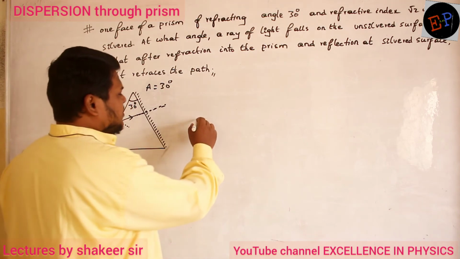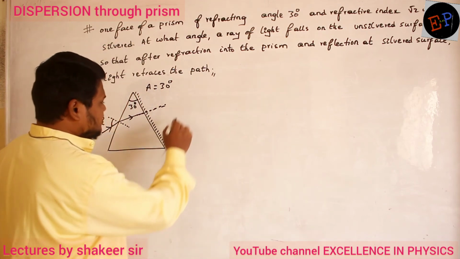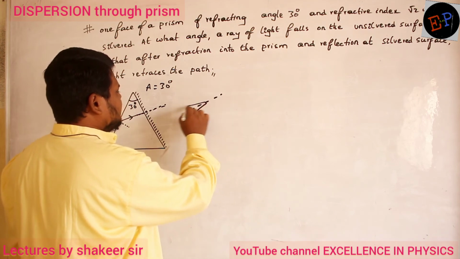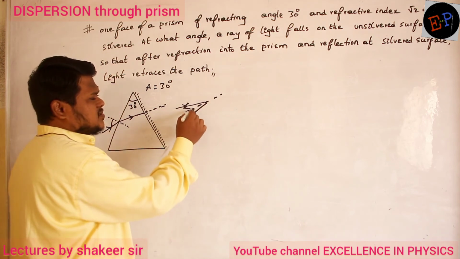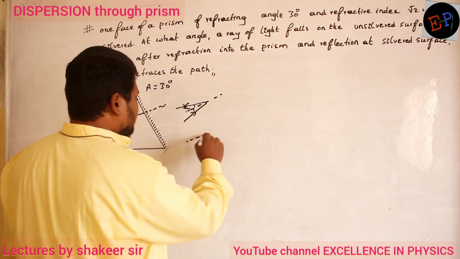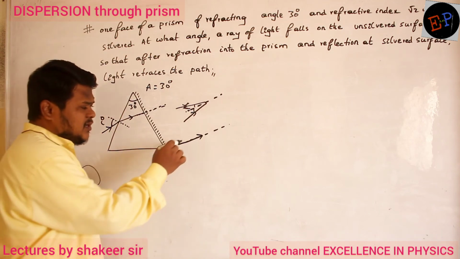Clear? For example, if this is the normal, okay? Consider this is the normal. So if light falls like this, then light reflects like this. So the angle of incidence and the angle of reflection must be equal. But if light is incident on the normal itself, then what will happen? It will retrace the path.